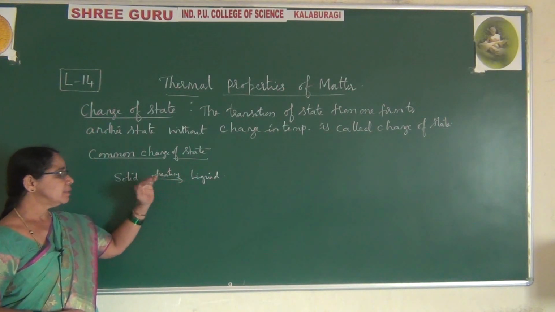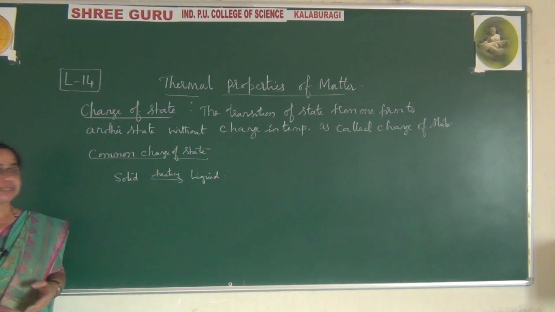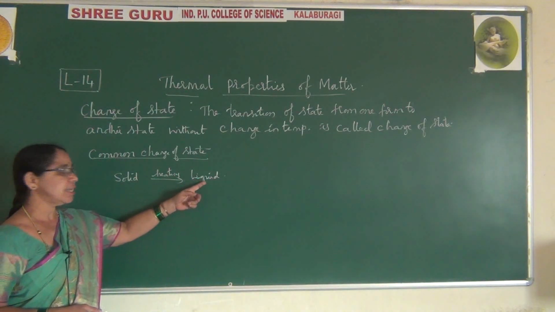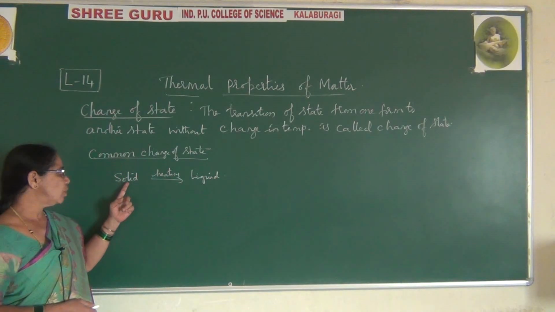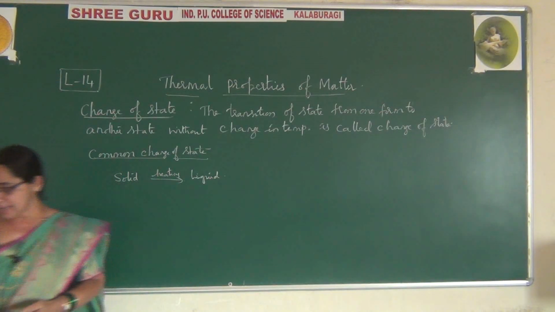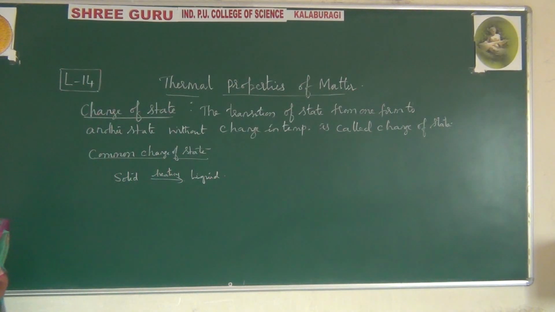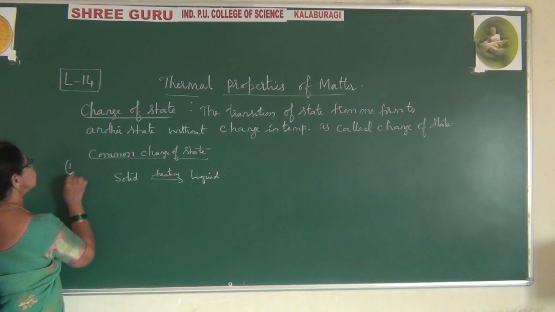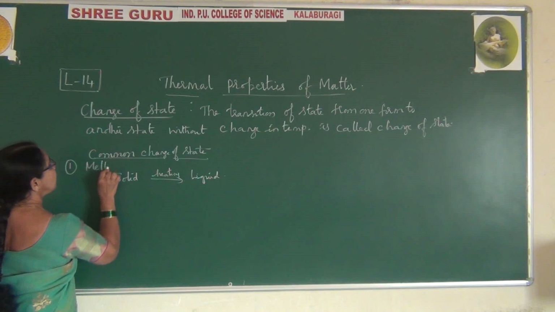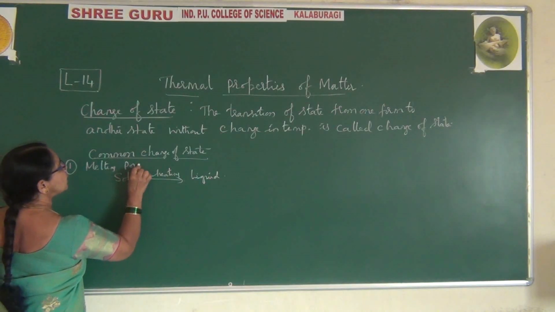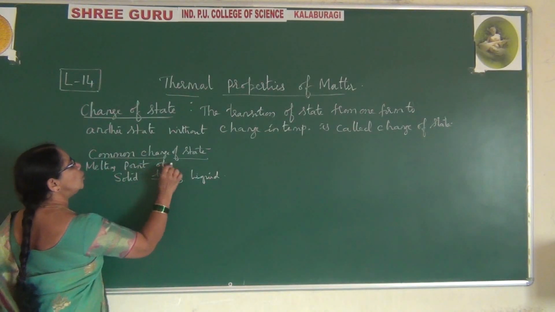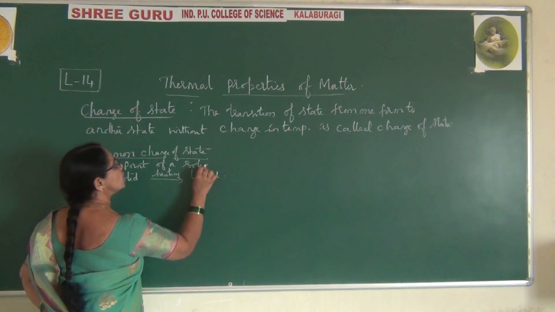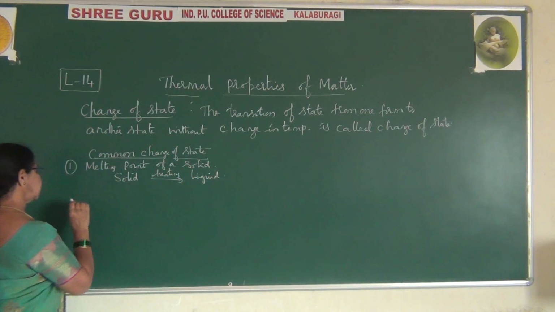At that time, the temperature remains constant. That point is called change of state. Earlier it was solid, now it has become liquid, so the change of state takes place. For this we call it the melting point of a solid. So this is one process.